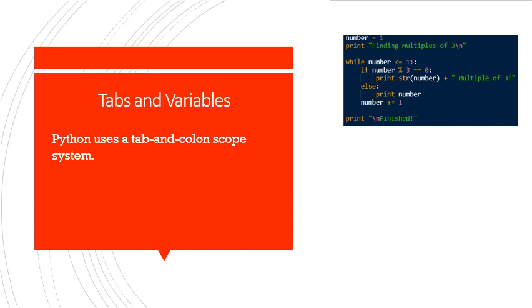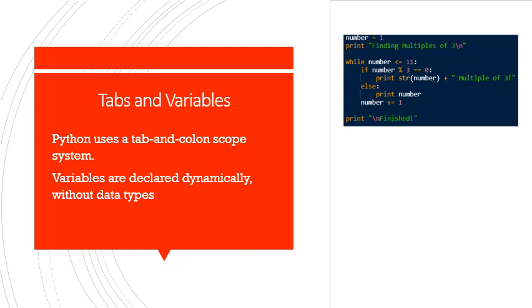it goes and it reads each of these tabs. So the if statement is one tab in, the else statement is one tab in, the number plus equals 1 is one tab in. Everything that is tabbed after the while loop is part of the while loop scope. So it'll read it and perform it until it reaches the end of the loop, such as when number finally equals 11 and then passes it, it'll go to the end and realize that the next line of code is not tabbed, the print finished, and then it will execute that.